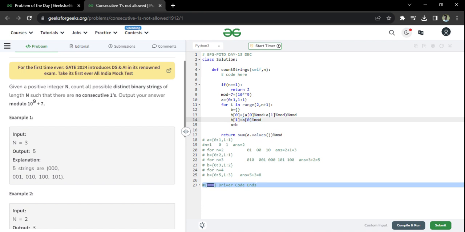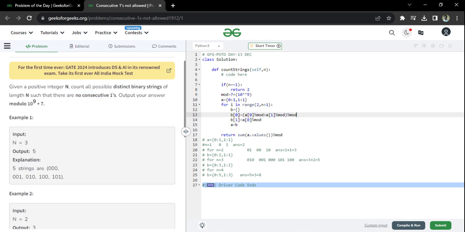That means, for any string in a ending with 0, you can add a 1 to it. Similarly, for any string in a that is ending with 0, or for any string in a that is ending with 1, for both of them you can add a 0 behind it. That's not violating the condition. This is what they mentioned, right? 1 should not be consecutive, zeros can be consecutive. You cannot add 1 after another 1. But for anything that is ending with 1, you can add a 0. Similarly, for anything ending with 0, you can add a 1. Sorry, anything ending with 0, you can add another 0. This is what it is.